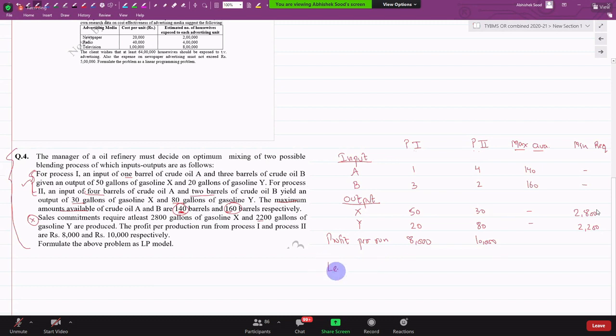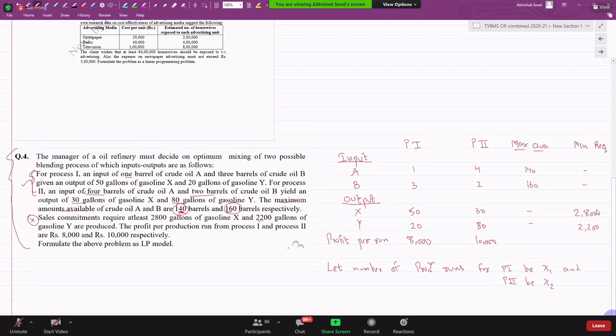Okay, let x1 and x2 be the number of production runs for P1 and P2.